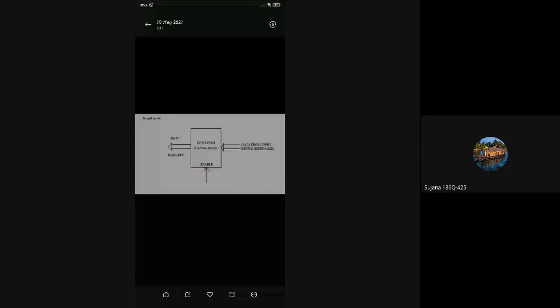Whenever we enable the enable signal, the data provided by the input port will be available at this buffer. The buffer transfers the data to the data bus of the microprocessor. On activating the read command, the microprocessor reads the data present on this data bus. Clear? This is how the input port gets activated.